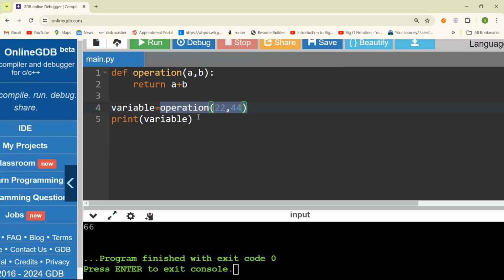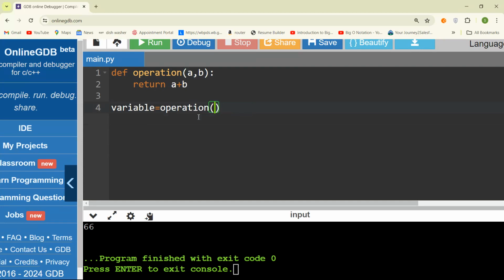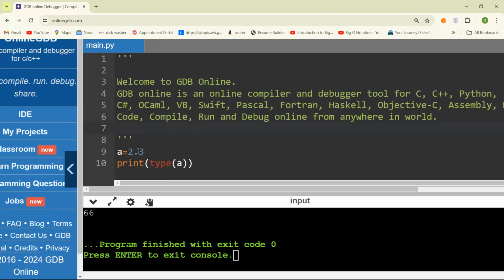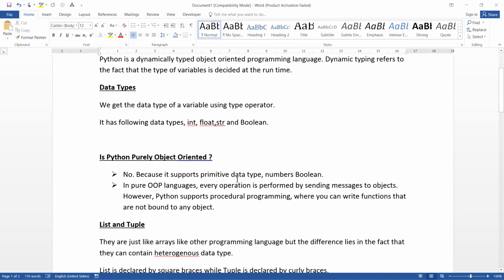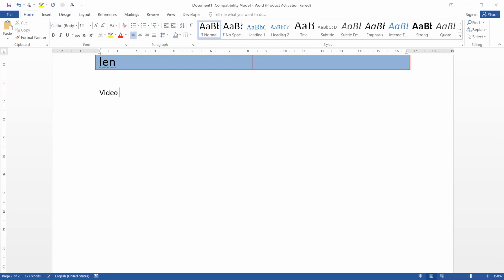Now let me press Ctrl A and copy the whole code and press Ctrl Z a few times. So what I will be doing is moving into that particular Word file, and I will be pasting it in. This was the earlier one, so I will be modifying my earlier code. Here somewhere I will put video 1 reference, and under video 1 reference I will be posting something, and this is video 2 reference.